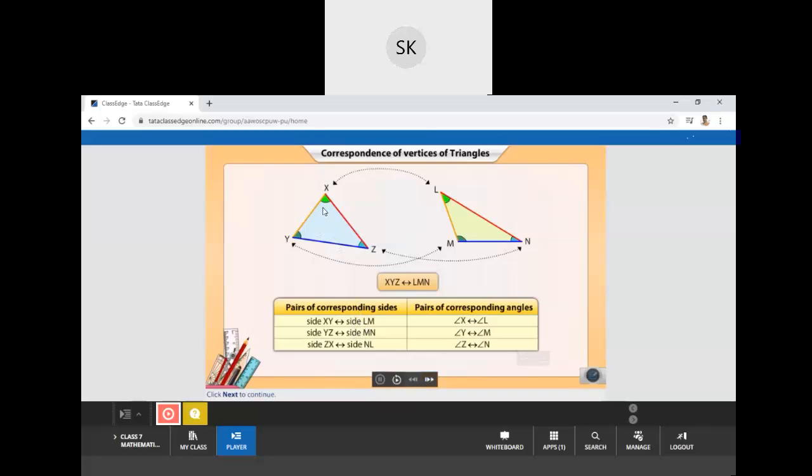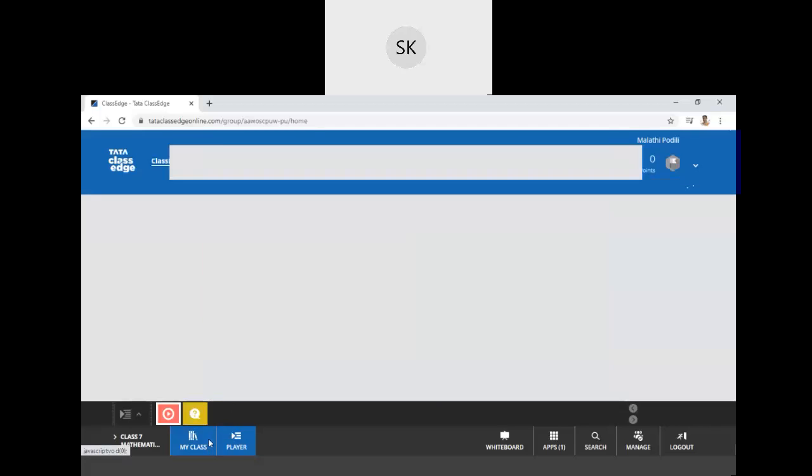Now I am going to tell you the angles and their correspondence. Angle X corresponds to angle L. Angle Y corresponds to angle M. And angle Z corresponds to angle N. This is all about the correspondence of vertices, sides and angles of the triangle. Now with the help of this correspondence, we are going to show the congruence between the given two triangles. For this, it is important to learn.